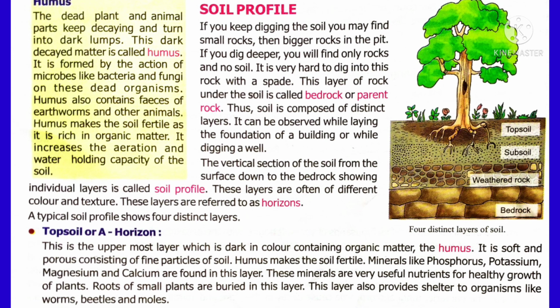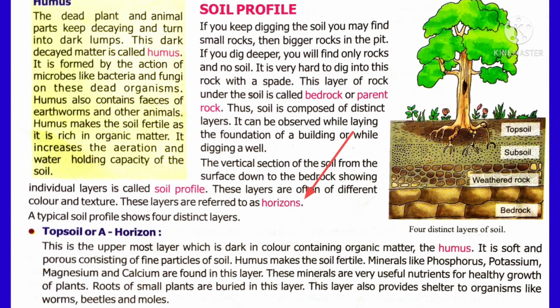What is soil profile? Such a vertical section of soil from the surface down to the bedrock, showing individual layers, is called a soil profile. These layers are often of different color and texture. These layers are referred to as horizons. So soil profile can be called soil horizons.